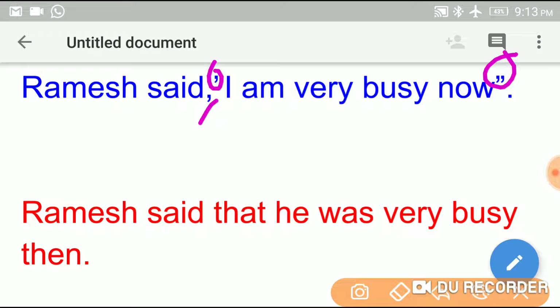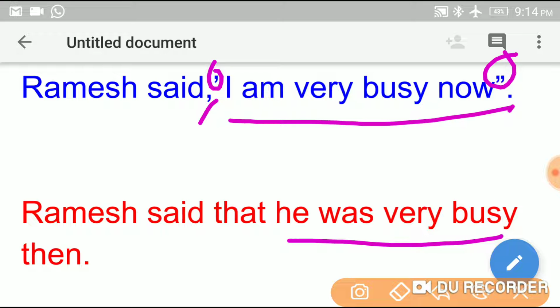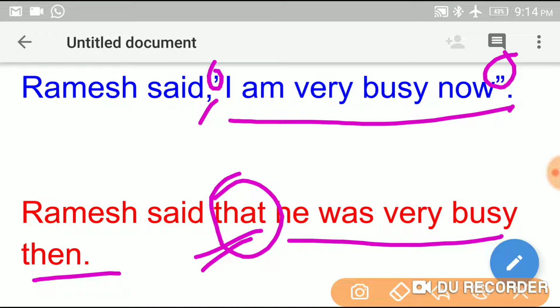Next, this is called the direct statement and this is called the indirect statement. Before the indirect statement we have to use the conjunction that. So the first thing is to remove the comma and inverted commas, and the second is to add the conjunction that before the indirect statement.